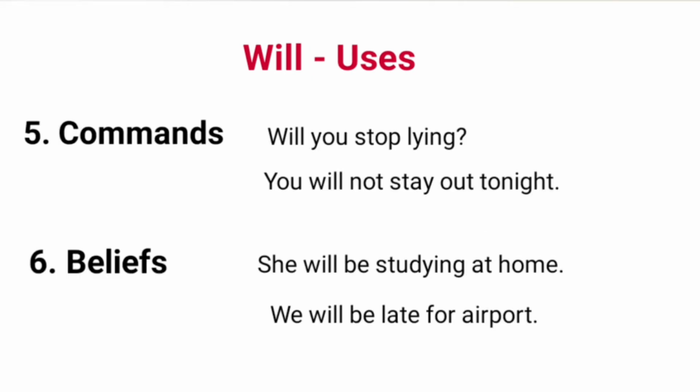Will is also used to give commands or orders. There is an extra force in such sentences and there is a certainty that the command will be obeyed. Examples: will you stop lying? You will not stay out tonight. Number 6, will is used to express beliefs. These are expressed with the feeling of surety that something is true. Examples: she will be studying at home. We will be late for airport.